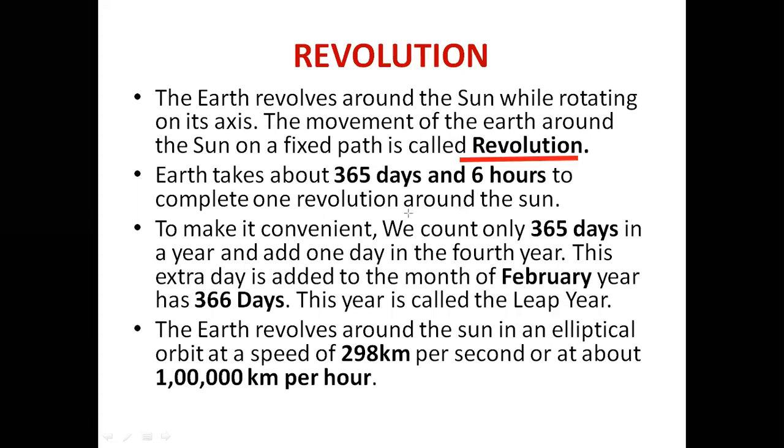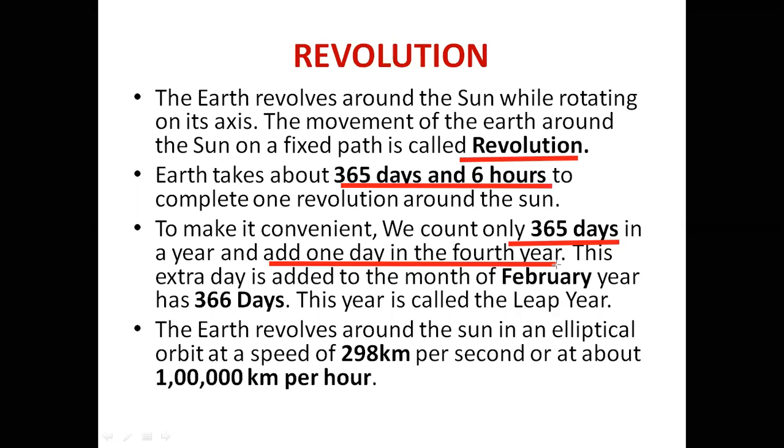The earth takes about 365 days and 6 hours to complete one revolution around the sun. कितना time लेती है वो? 365 days and 6 hours. So to make it convenient, we count it only 365 days, or we can add one day in the 4th year.